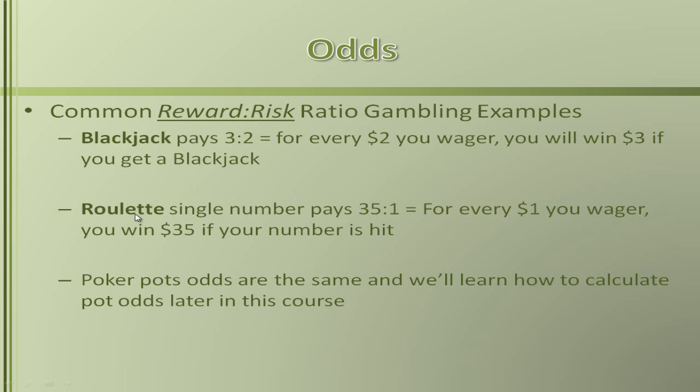Now let's do an example of roulette. Let's say you bet on a single number on roulette and they tell you that it pays 35 to 1. So if you bet $1 on a number, let's say we bet on black 16, and we hit it. We only wager $1. They're going to pay us $35 for hitting that number. So when the odds are 35 to 1, they are rewarding us $35 where we're risking $1.